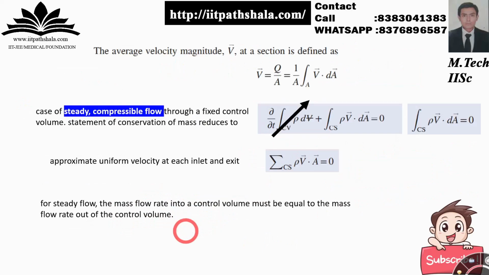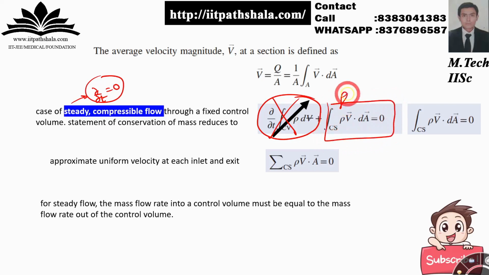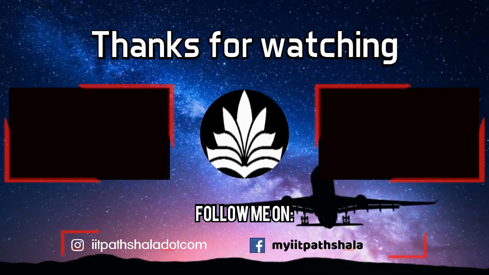Now let us discuss the case of steady but compressible flow. For compressible flow, you are not going to take density out of the equation itself. You are going to keep the density inside the equation. But because the flow is steady, it is not varying with time, so I am getting rid of the first equation. What I am left with is the flux equation itself. Fine with that. Again, this is the approximate form. So for a steady flow, the mass flow rate into the control volume must be equal to the mass flow rate out of the control volume of the system.